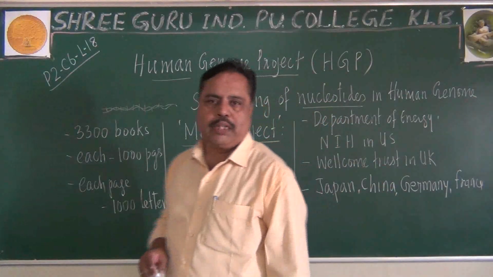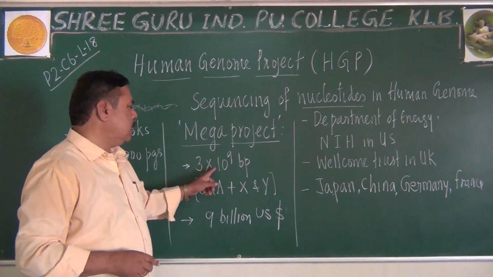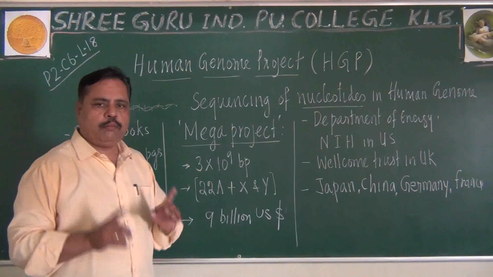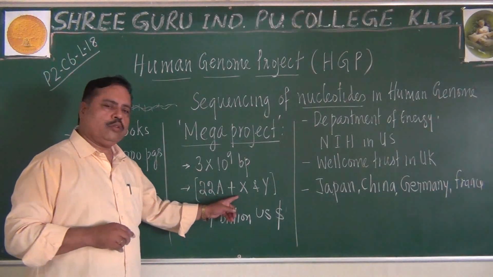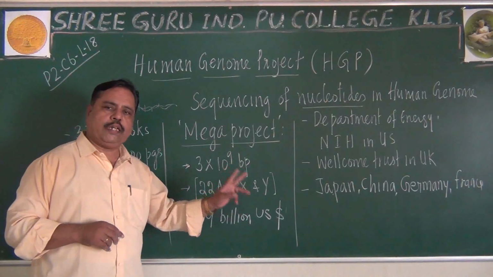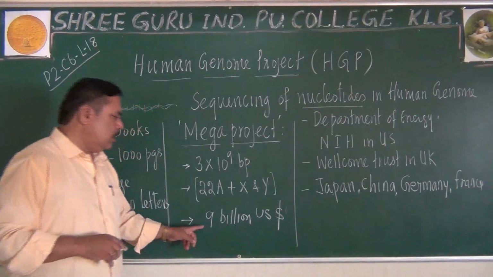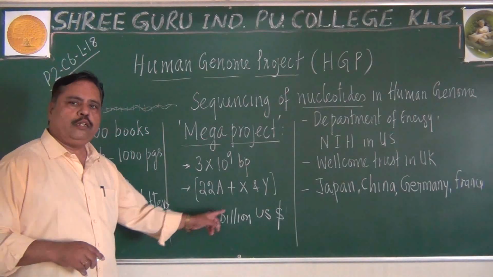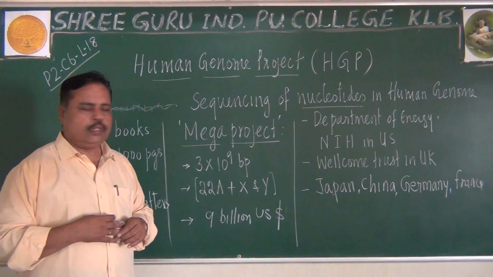Why is it called a mega project? It was deciphering of 3 into 10 to the power 9 base pairs. It has to deal with 22 autosomes and 2 allosomes, X and Y. Not X or Y, X and Y. Around $9 billion has been invested for funding this project.